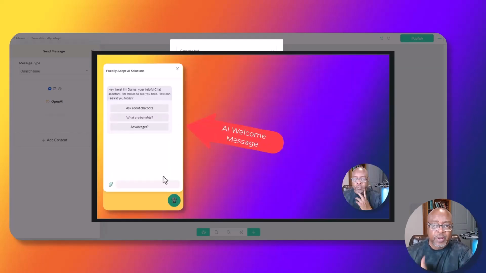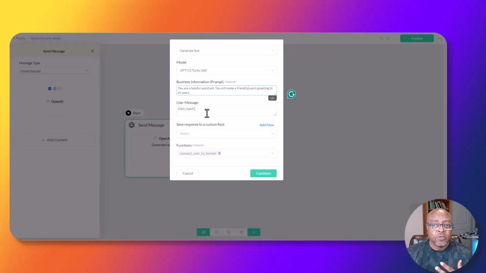so next, once it greets it, and I showed you how that pops out once the user opens the chat box. Now the user is going to type something. Okay, so you're going to ask it, and I'll put here, ask how can I help.